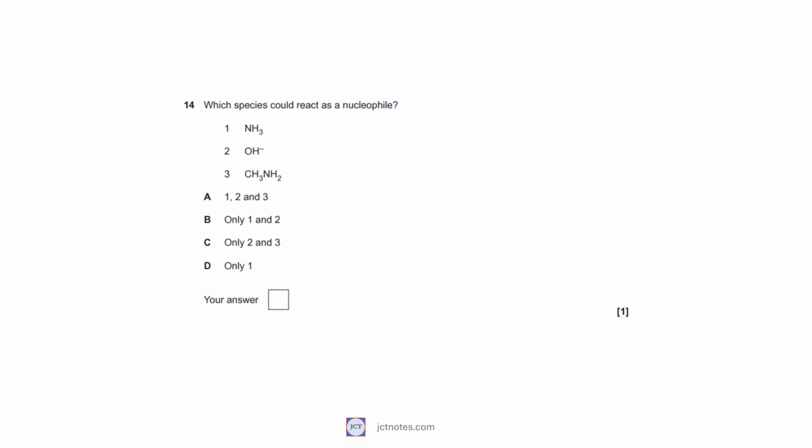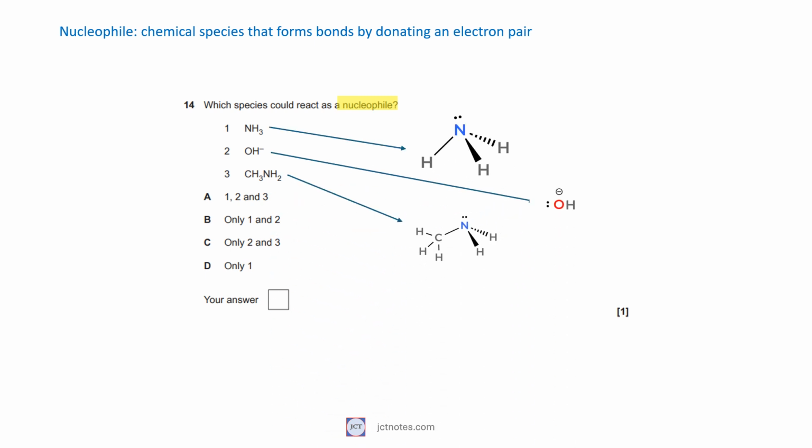In question 14, we are provided with three species and asked which species could react as a nucleophile. A nucleophile is a chemical species that forms bonds by donating an electron pair. All the species given have electron pairs to donate. So, the answer is A.